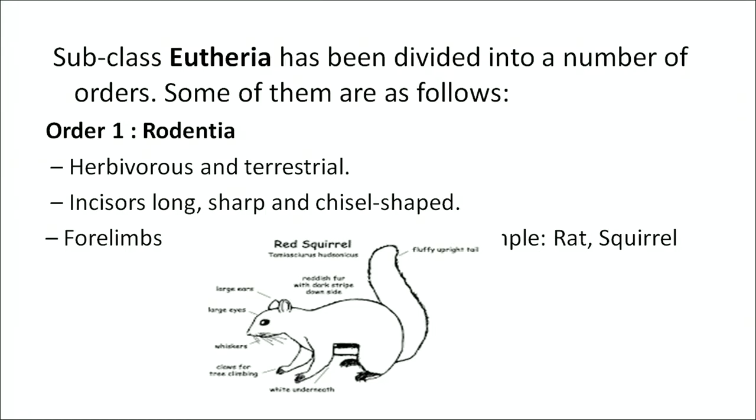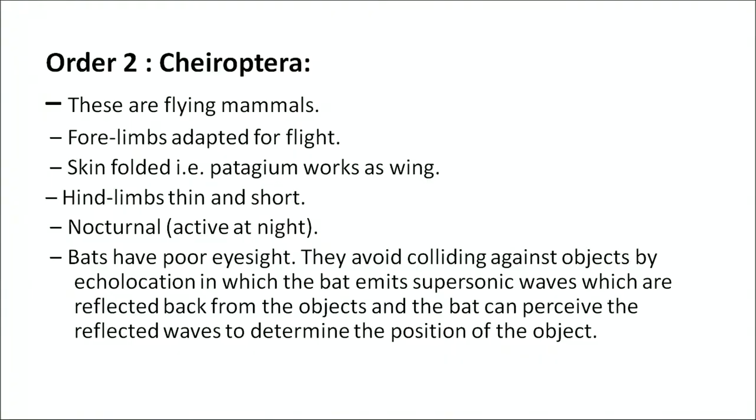The first order is order Rodentia. These are herbivorous and terrestrial animals. Incisors are long, sharp, and chisel shaped. Forelimbs are shorter than the hind limbs. Example, rat and squirrel. The second order which we will discuss is Chiroptera.